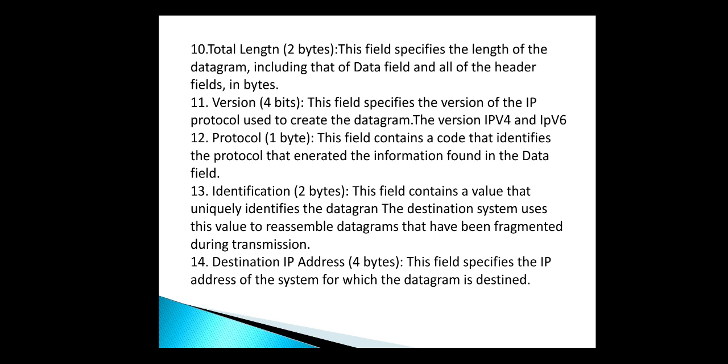Next is the total length. This field specifies the length of the datagram, which includes the header and data fields. Next is the version. It specifies the IP protocol version, that may be IPv4 or IPv6.